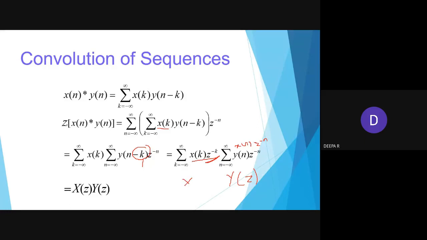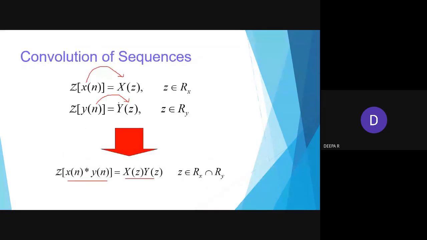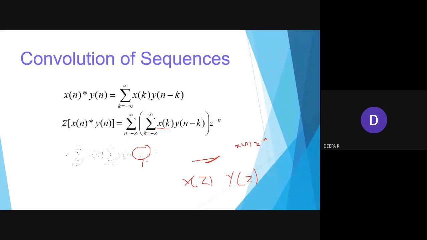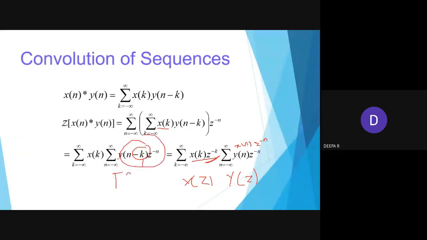So this becomes x of z. That is the reason in the previous slide they have shown that when you multiply these two, you will be getting x of z and y of z. So how it comes is the explanation here. Here we are going to apply the time shifting property.